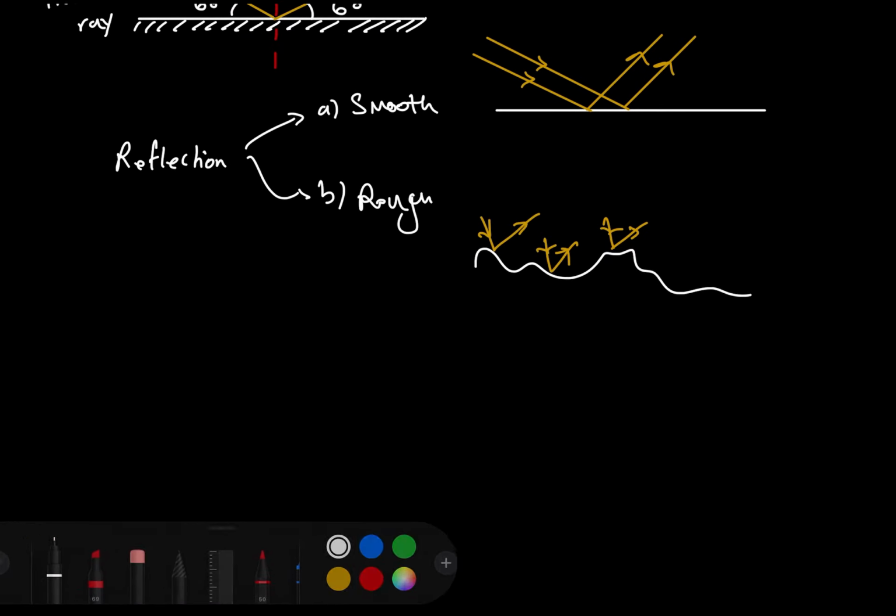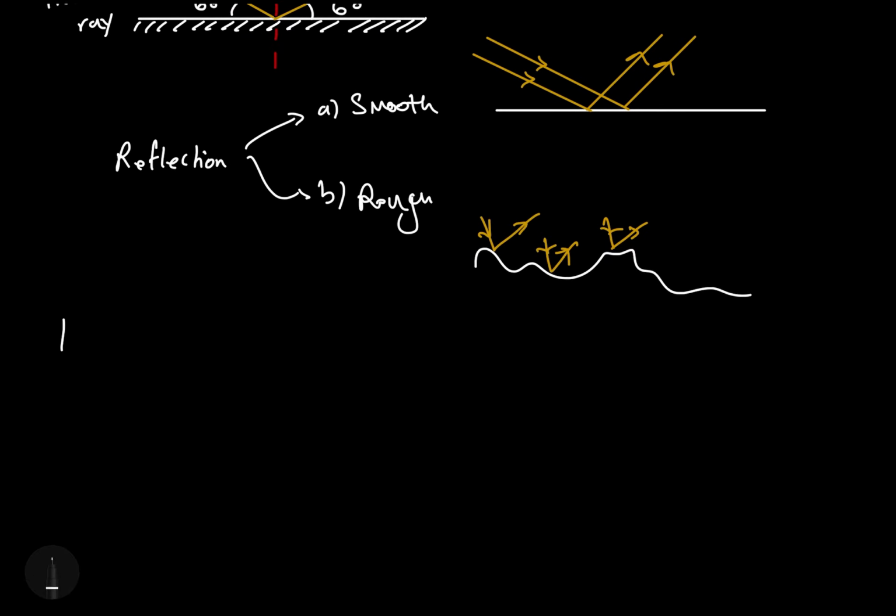The next thing you have to know is the properties of an image produced in a mirror. An image produced in a mirror is going to have the following properties. The first thing you have to know is that the image produced in a mirror is laterally inverted, and that means it's back to front.